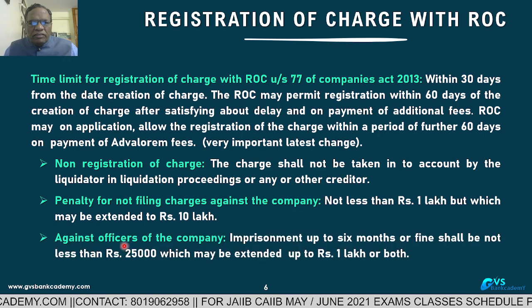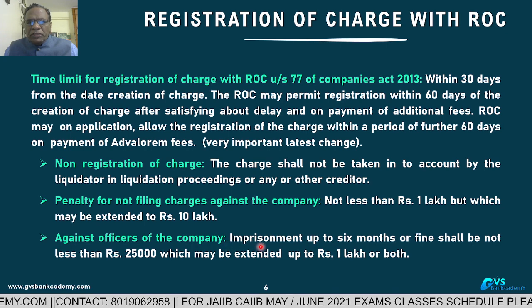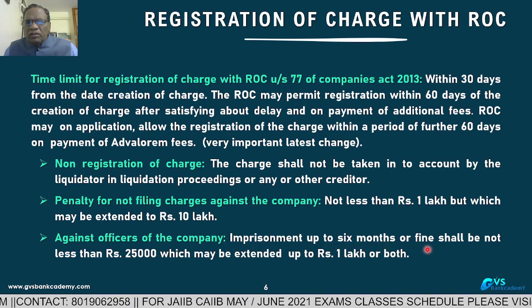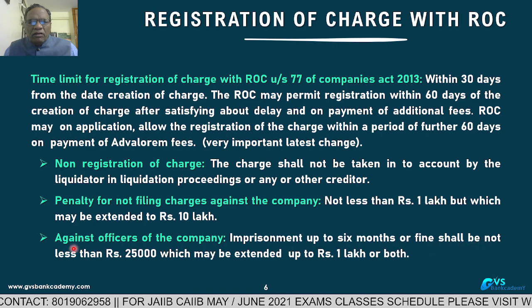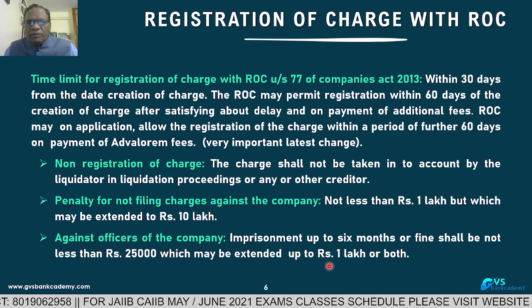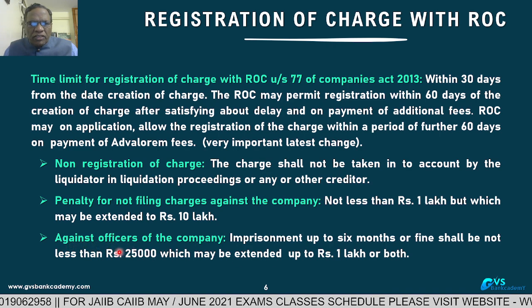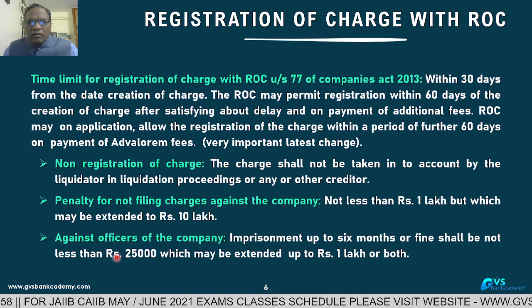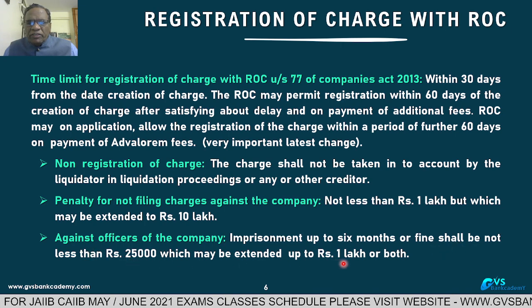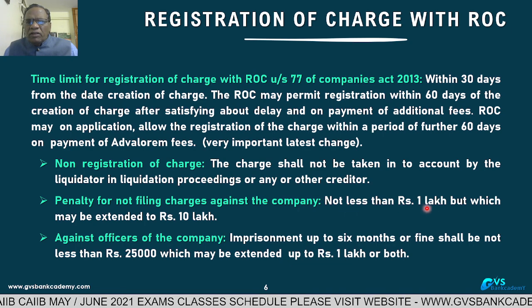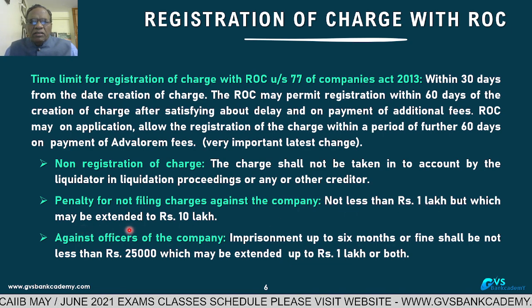And against the officers of the company, imprisonment up to 6 months, or fine not less than 25,000, which may be extended to 1 lakh. This is against the officers of the company. Imprisonment 6 months or fine minimum 25,000, which may be extended to 1 lakh. Against the company, fine not less than 1 lakh and not exceeding 10 lakhs.